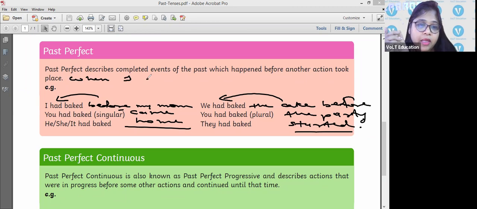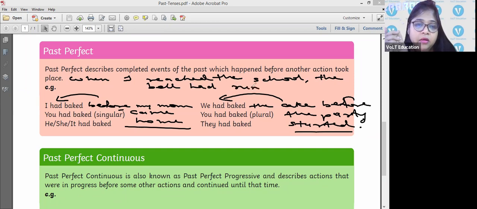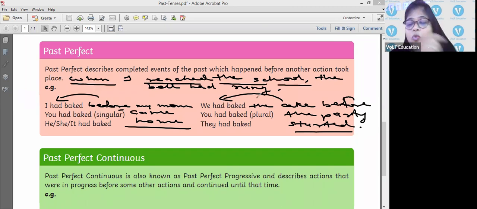When I reached the school, the bell had rung. Before I reached the school, the bell had rung. Reaching the school was one action, and before reaching the school, one more action had happened in the past, that the bell had already rung. After the ringing of the bell, he reached the school. So the action of the ringing of the bell was completed, and then the action of reaching the school happened.